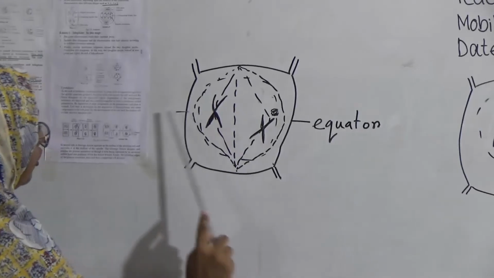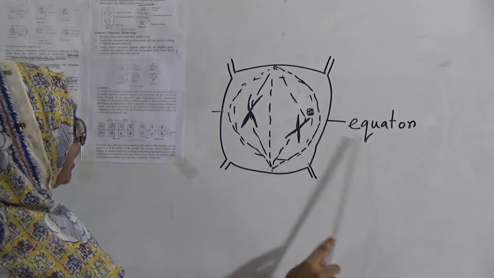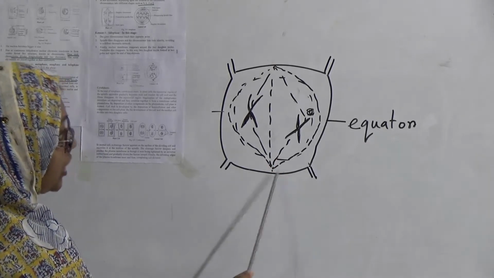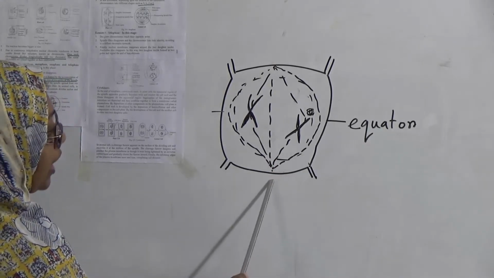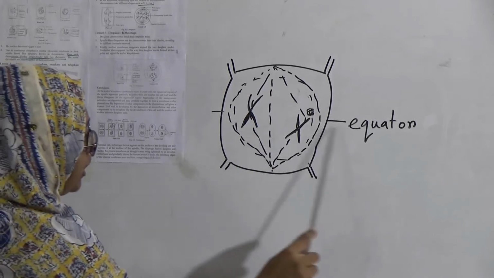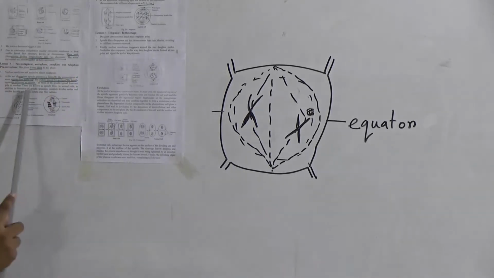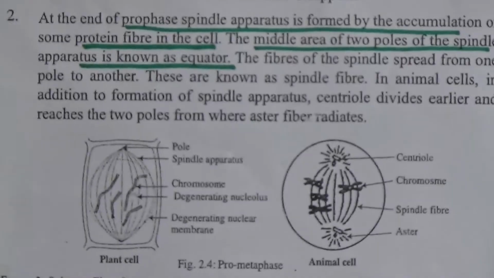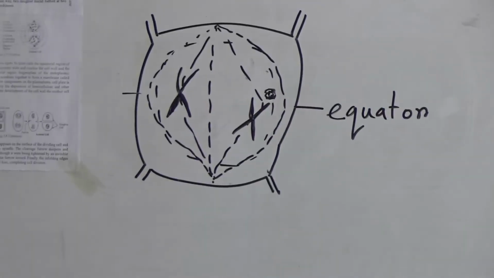This one and this one are the two poles, and the middle area, this portion, will be known as the equator or equatorial region. The fibers of the spindle spread from one pole to another. Look here, the fibers spread from one pole up to the other pole. These are known as spindle fibers.